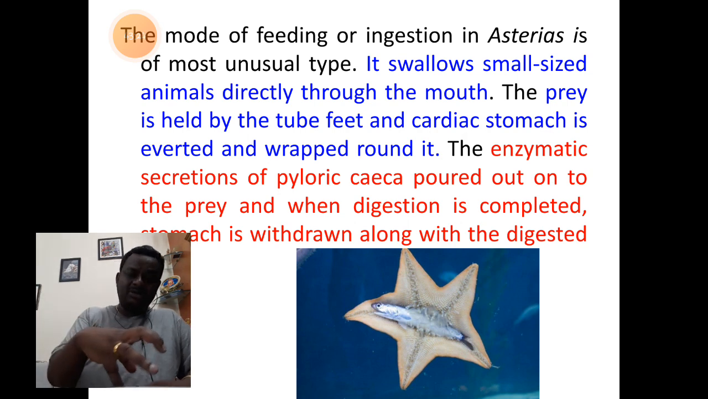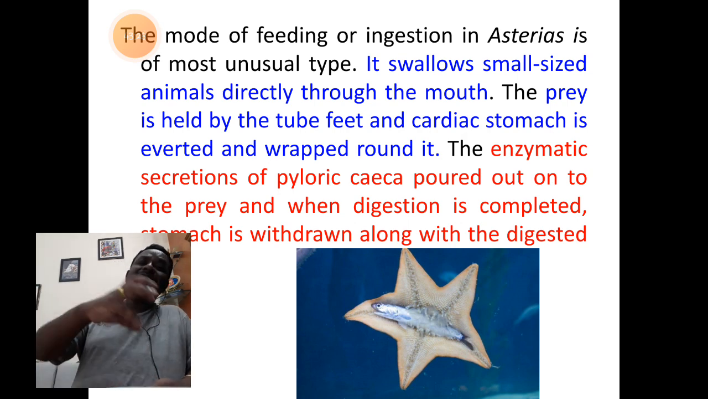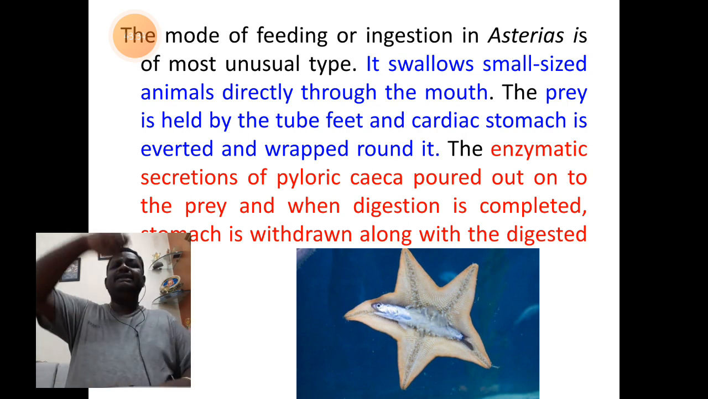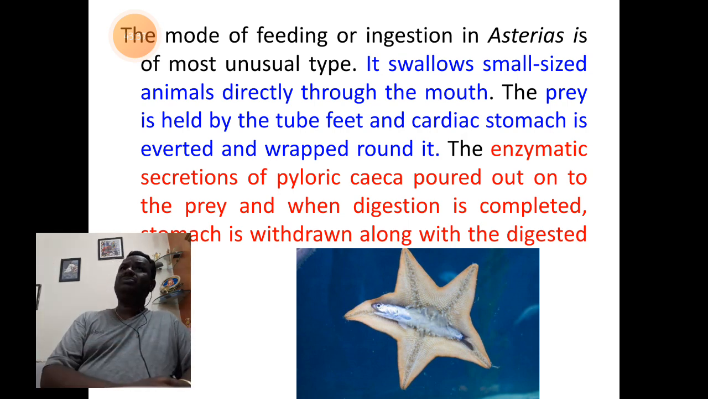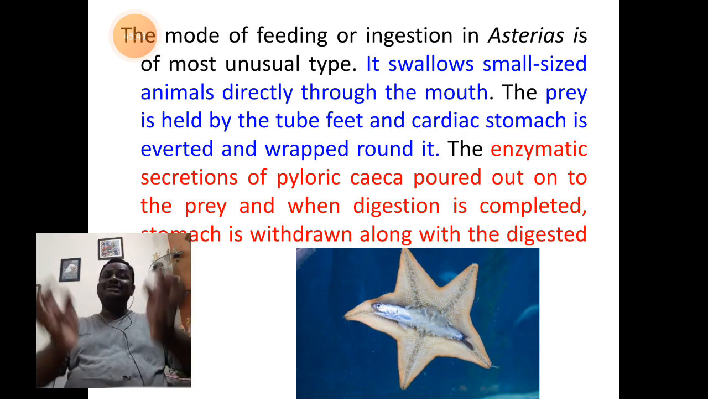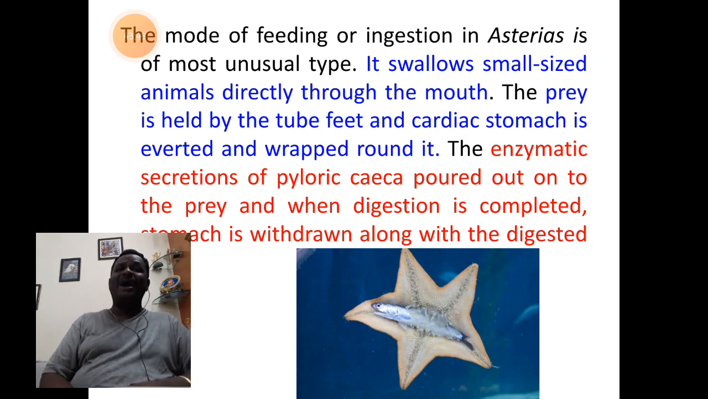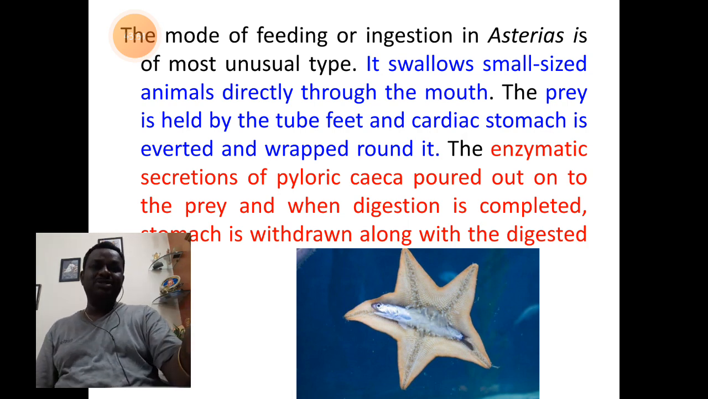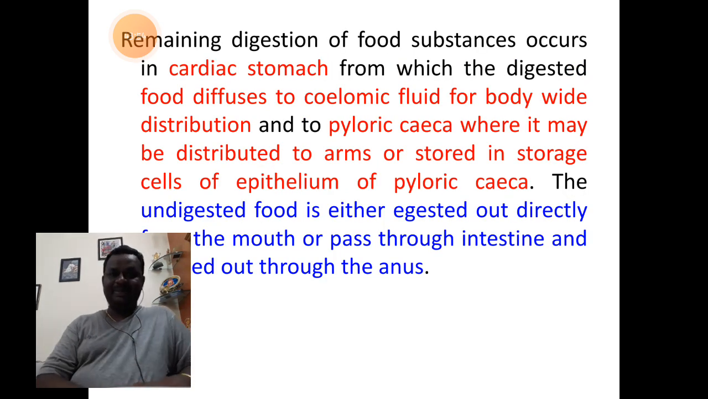So it comes out, holds the food, throws its enzymes, especially mucus and other enzymes, digests the food, and then takes it inside the body. Then the broken food is taken into the digestive part called the pyloric stomach, where further digestion takes place. So that's the importance of the feeding mode.